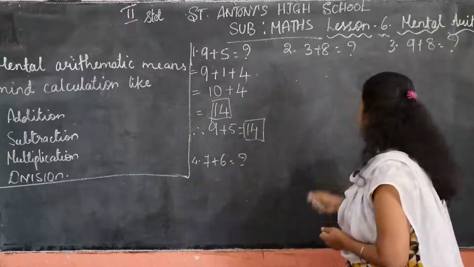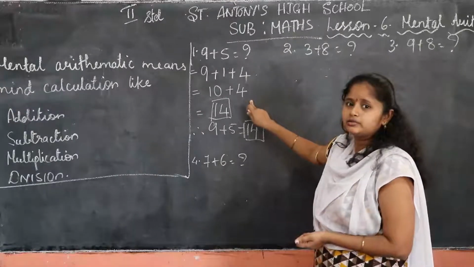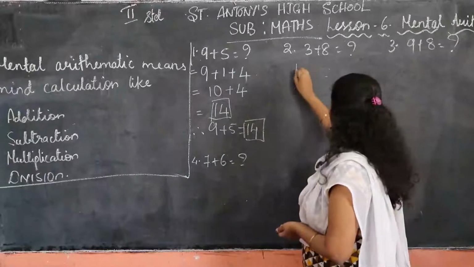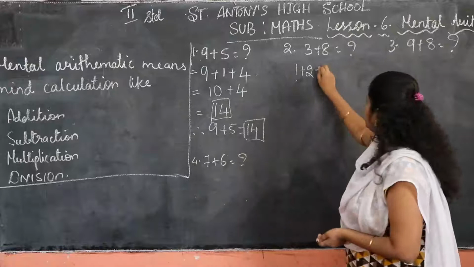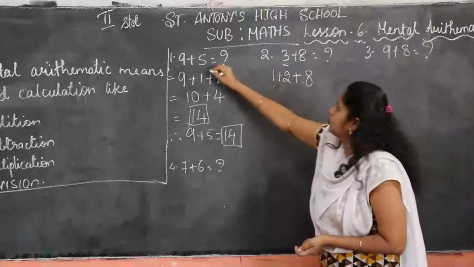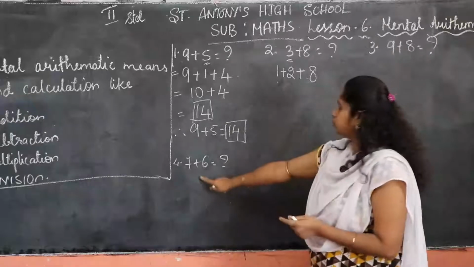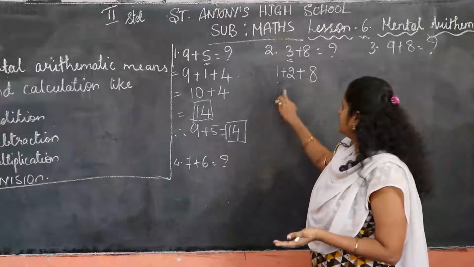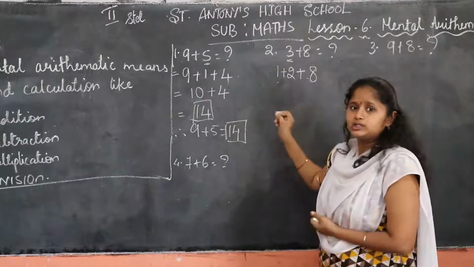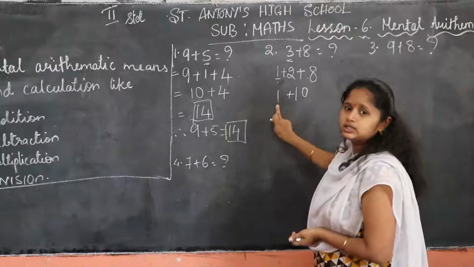Okay children, next question. 3 plus 8. How we split this 5 into 2, same, these 3 also we have to split into 2, like 1 plus 2. 1 plus 2 plus 8. You have to split the small number, or the big number which you can't calculate easily. That you can split into 2 parts. So 8 plus 2 is how much? 10. So 10 plus 1. This you can write as it is down.